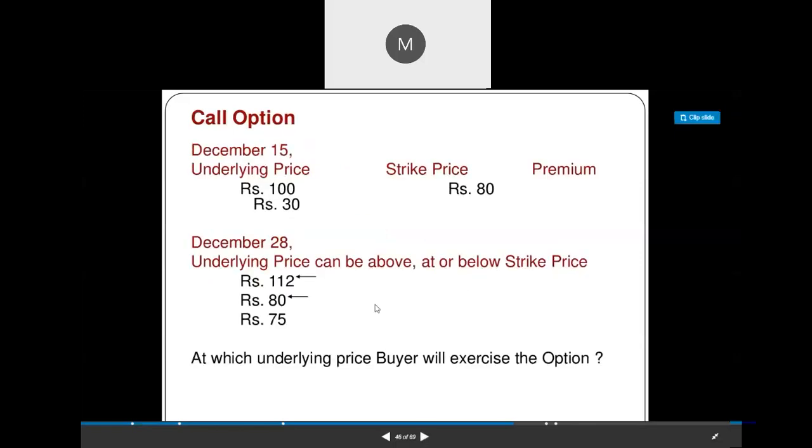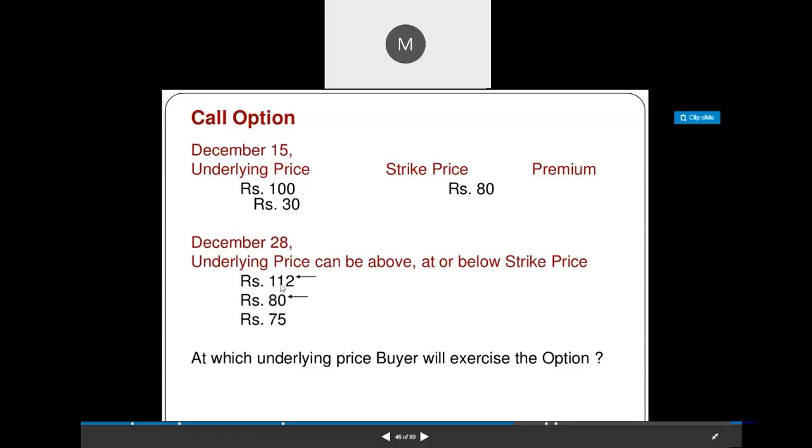See here, one example is there. Consider the underlying price is 100, and you decided that the strike price is 80. The underlying price can be above or below the strike price. So what happens? You decided the strike price is 80 and the current market price is 100.